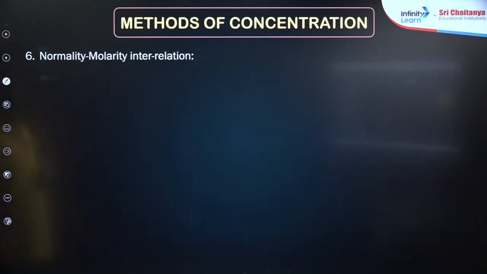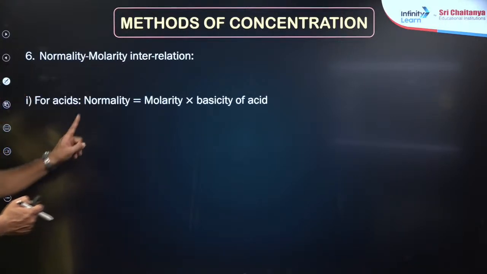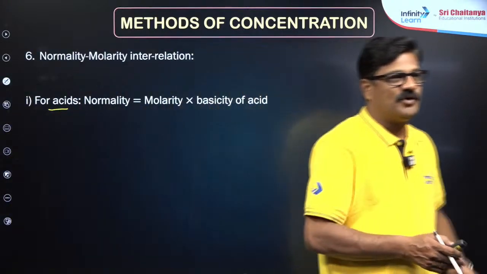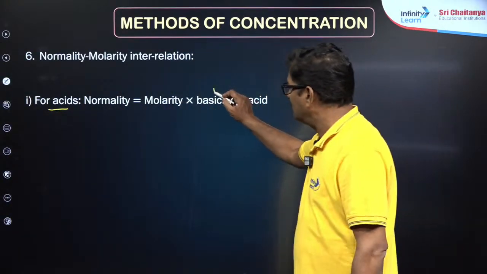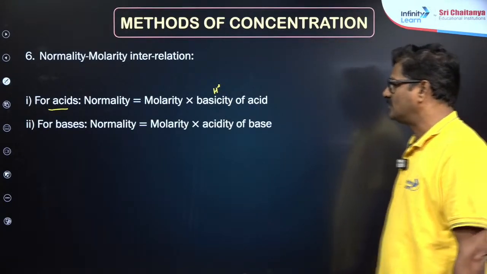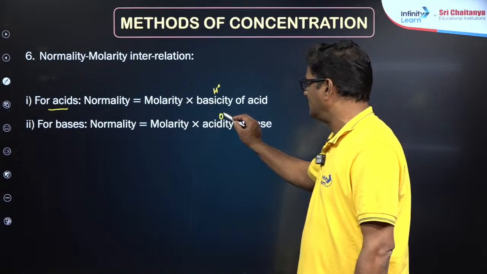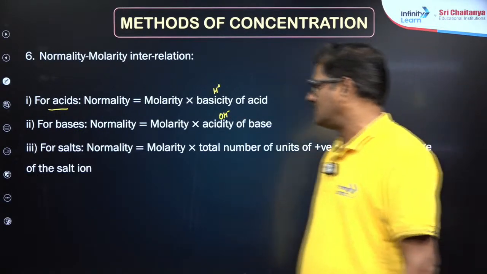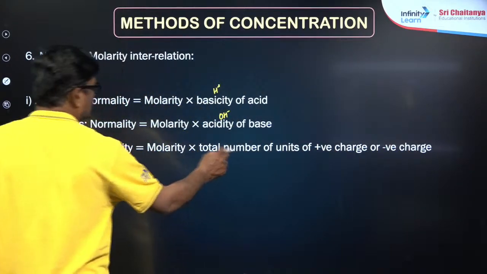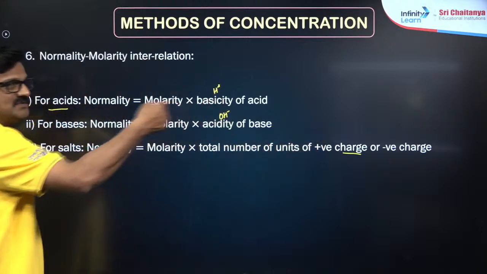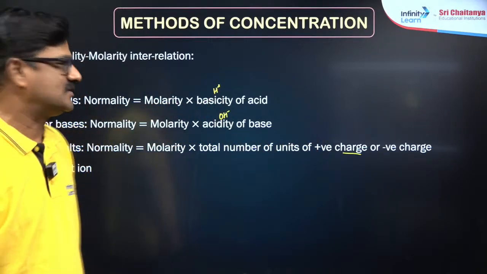Now, normality and molarity interrelation. What is the relation between molarity and normality? Simple one thing. For acids, normality is equal to molarity into basicity. What is the meaning of basicity? It is the number of H plus ions. And for a base, normality is equal to molarity into acidity, that is nothing but the number of OH minus ions given by the base. And for a salt, normality is equal to molarity into total charge. It could be either positive charge or negative charge.